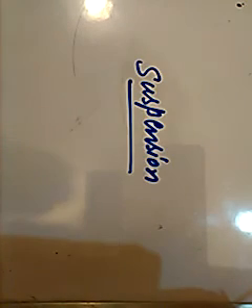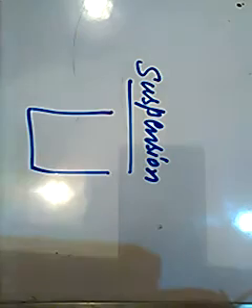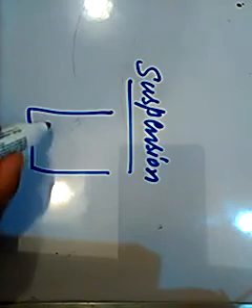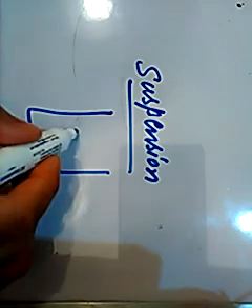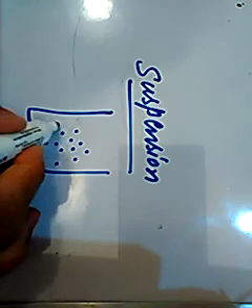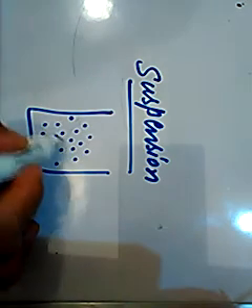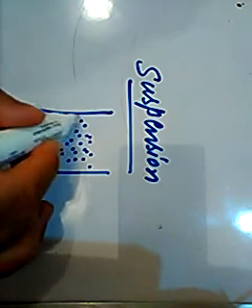Suspension is a heterogeneous mixture where the particle size is relatively larger and the particles remain suspended in the medium. I will take the example of flour in water. Here we have a glass of water, in which if we try to dissolve flour, the particles will remain suspended in the medium, or we can say they will remain hanging in the water.